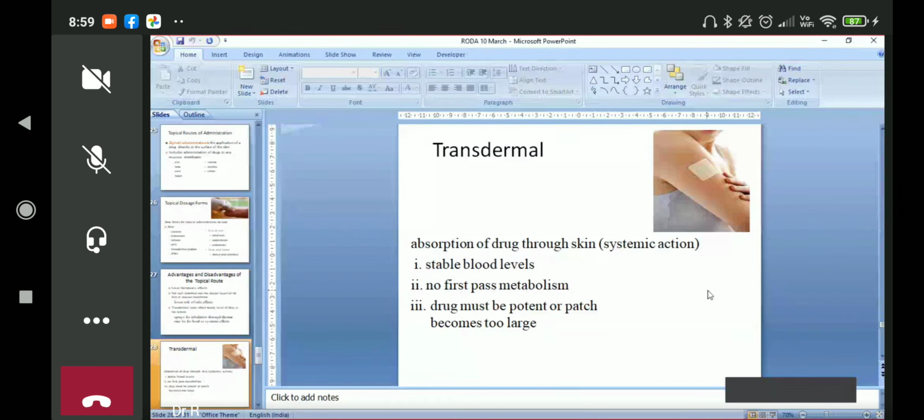Transdermal patch, I want you to read this and very shortly we'll finish it. I know we started a bit late. I'll take only 2-3 minutes and conclude.